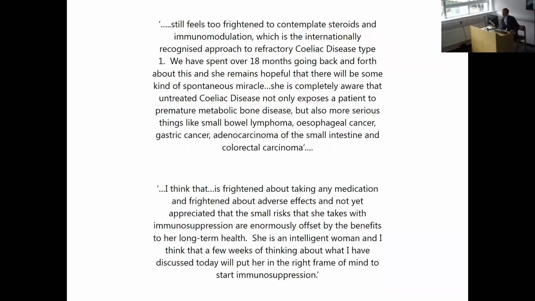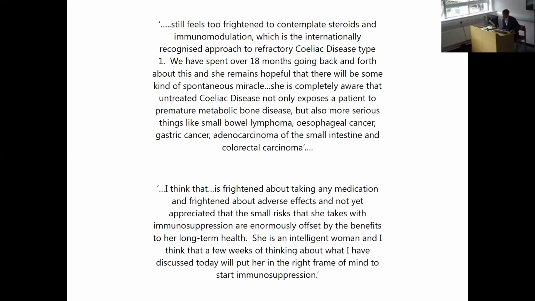It says she's completely aware that untreated celiac disease exposes a patient to premature metabolic bone disease, small bowel lymphoma, esophageal cancer, gastric cancer, adenocarcinoma of the small intestine, and colorectal carcinoma. So clearly employing scare tactics here to try and get her to take the immunosuppression. He also said in a later letter that she's frightened about taking medication, frightened about adverse events, and has not yet appreciated that the small risks that she takes with immunosuppression are enormously offset by the benefits to her long-term health. She's an intelligent woman, and I think that a few weeks of thinking about what I've discussed today will put her in the right frame of mind to start immunosuppression.